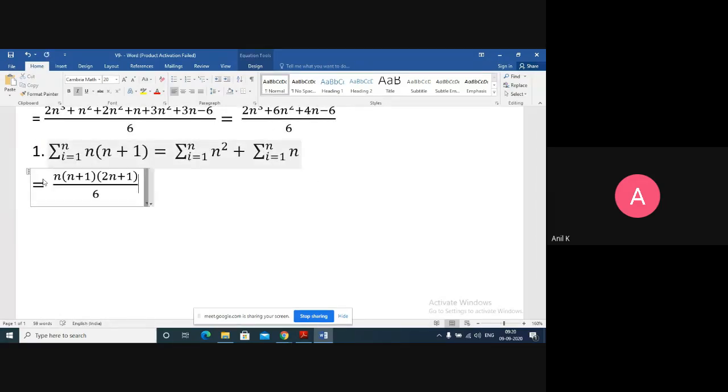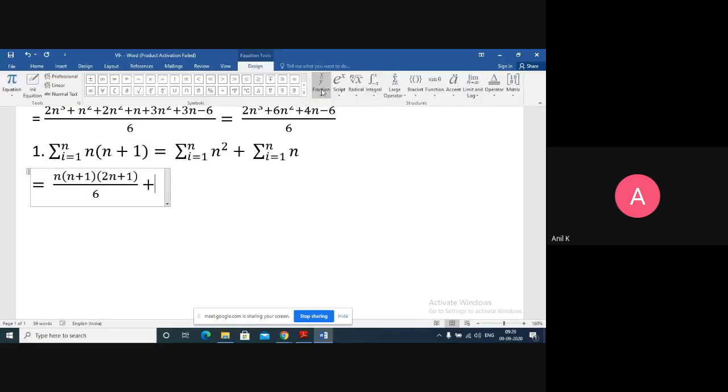Plus the next summation, which is the sum of the first n natural numbers, and the formula is n into n plus 1 upon 2. So as we did in the previous question, take the LCM, open up the brackets, add the like terms, and get your final answer. Okay, is that clear?